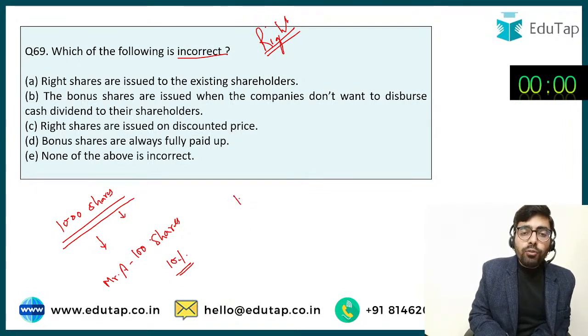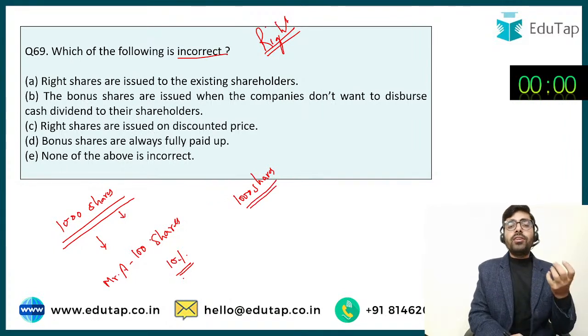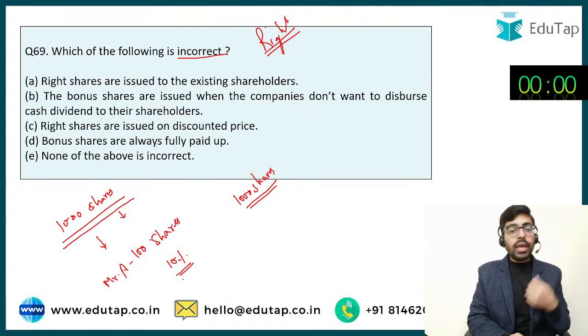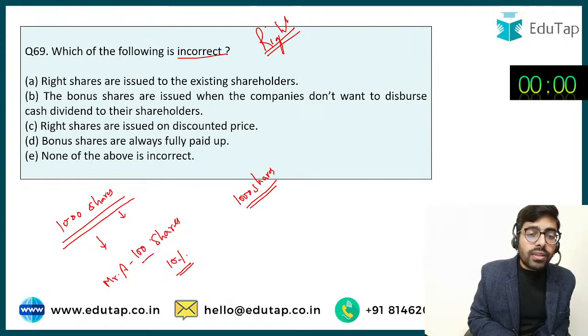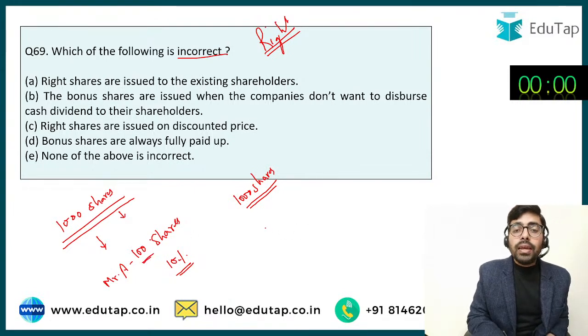Now I have to issue 1000 shares more. And now if I do not give this right to Mr. A कि वो यहाँ पे shares को purchase करना चाहते हैं, if he wants to repurchase the shares, he can purchase it again. If I do not give this right to him, then if he does not get the shares at the time of allotment, then his stake in the company, total shares after the issue, they are going to be 2000, and his stake in the company is only going to be 100 shares.